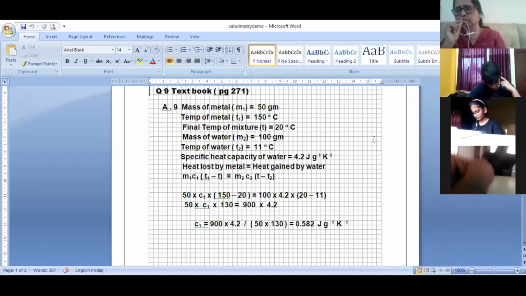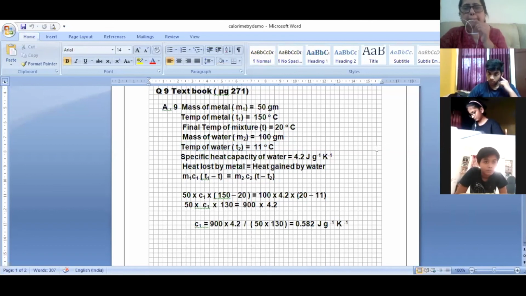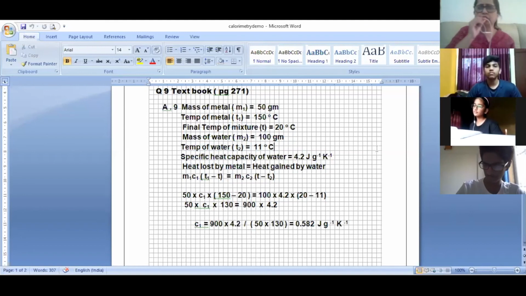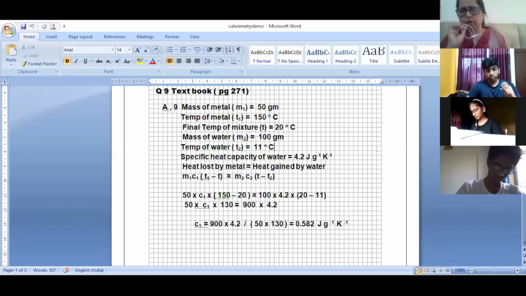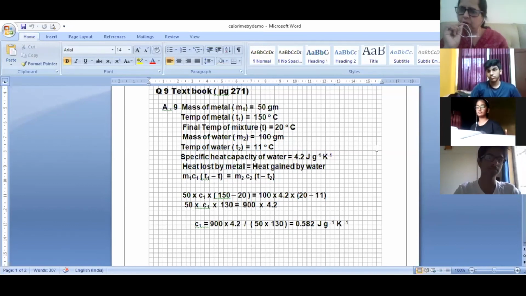Aditya is not able to hear me. Yes, Aditya? Ma'am, how do we do the questions related to time? Like question number 6, 8, 13. I am going to solve all the questions for you, Aditya. Don't worry. I will solve right from question number 1. This question I took just to explain the principle of calorimetry. We will go through all the questions, and I will give you the solutions of all of them.